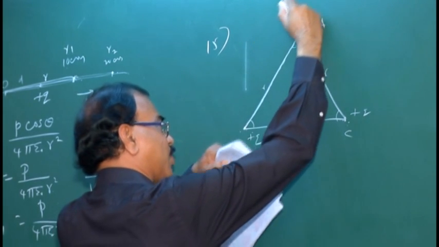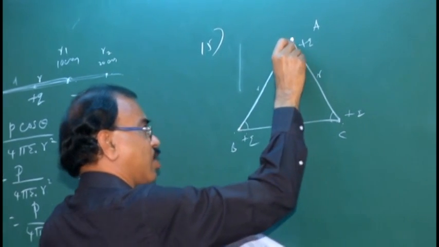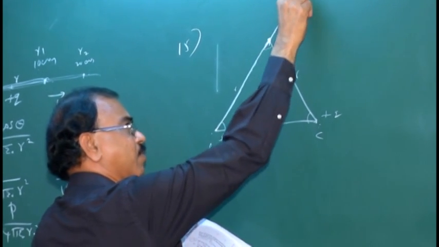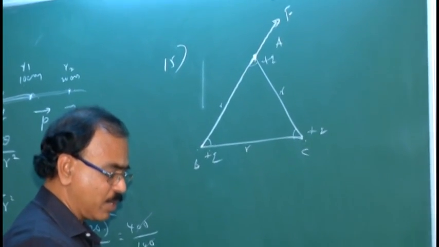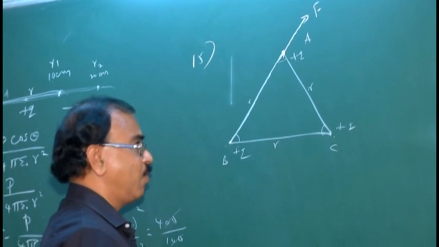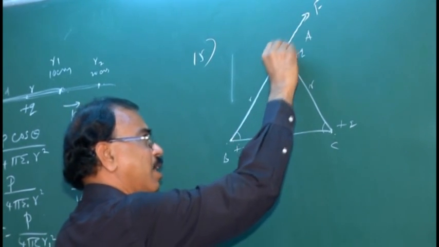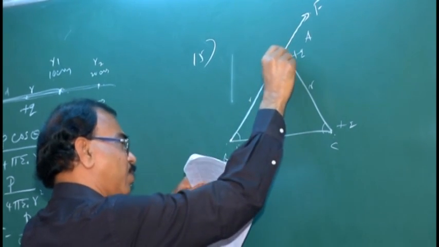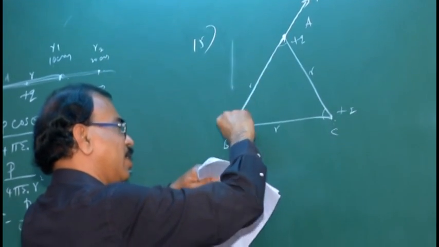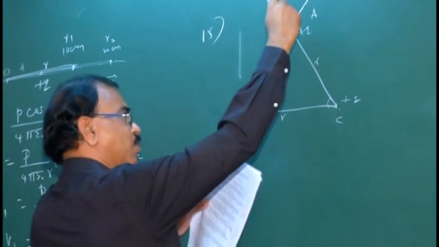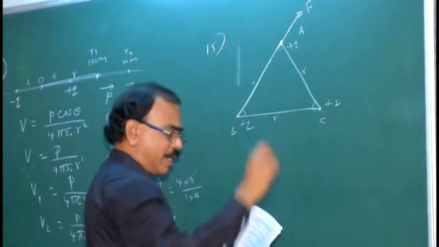What is the direction of the force acting on the charge at A? It is along this line. The problem says the force between any two charges is F, and that force F acts along this direction, because it is the force between the charge at A and the charge at B. The two are equal positive charges, so a repulsive force acts along this direction.